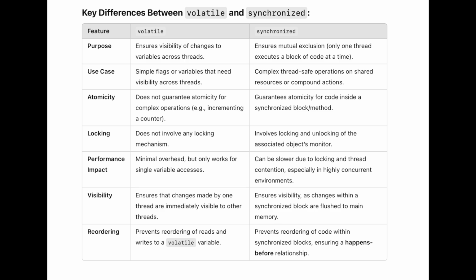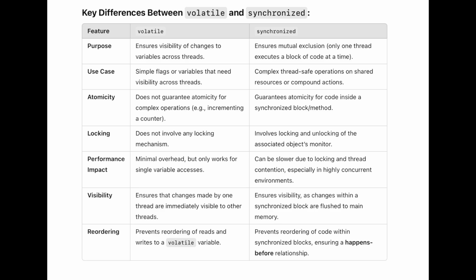Synchronized can be used in multiple places, but it can be slower due to locking and thread contention, especially in highly concurrent environments. But volatile is minimal. Volatile provides minimal overhead, but only works for single variable access.